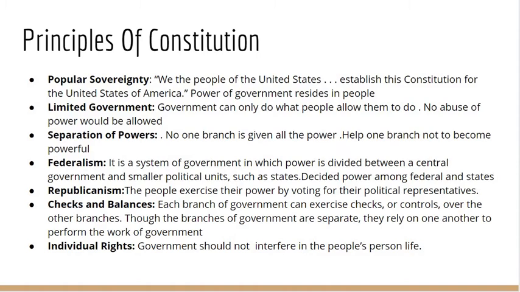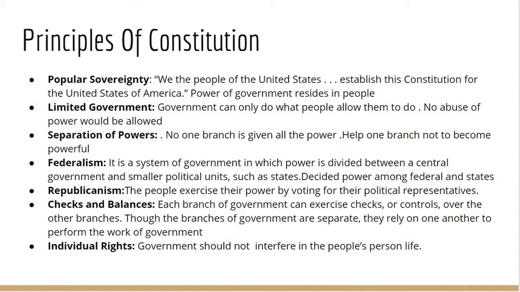Republicanism. How are people's views represented in government? The framers of the Constitution, the people who created the Constitution, wanted the people to have a voice in government. Yet the framers also feared that public opinion might stand in the way of sound decision-making. To solve this problem, they looked to republicanism as a model of government.